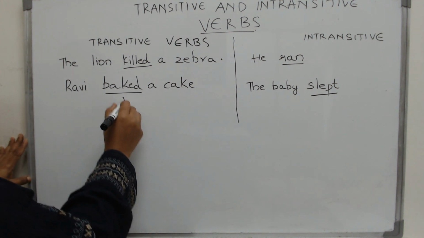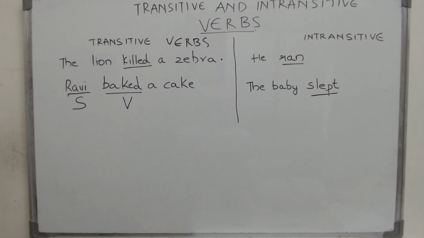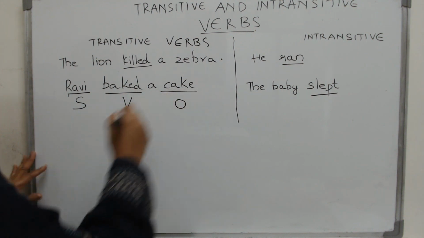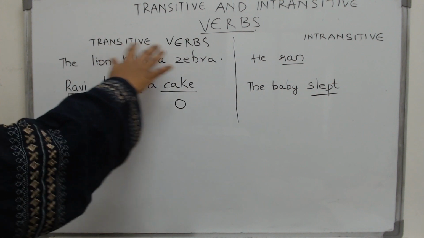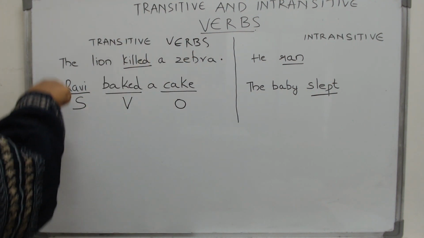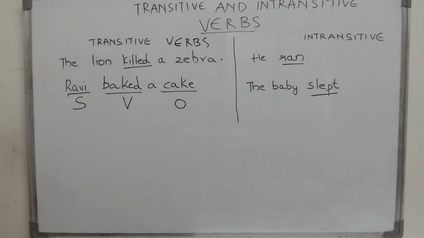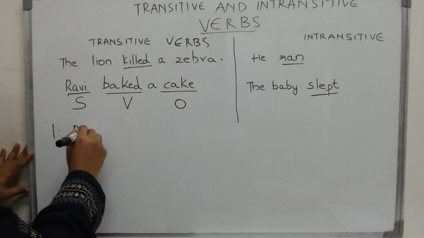So what are they? This is your verb. This is your subject. Your subject is any noun or pronoun that does the action, and your object is any noun or pronoun that receives the action. So your transitive verbs, what do they do? They carry the action from the subject to the object. So what does that mean? They have a direct object.